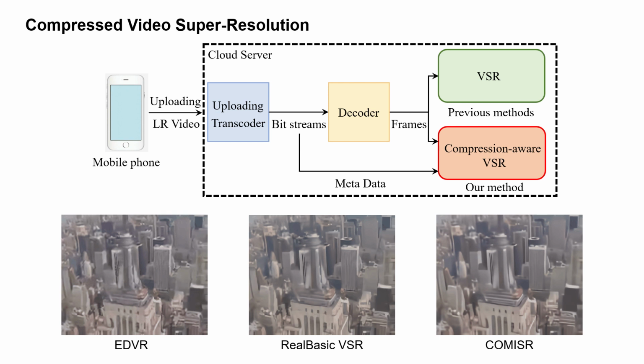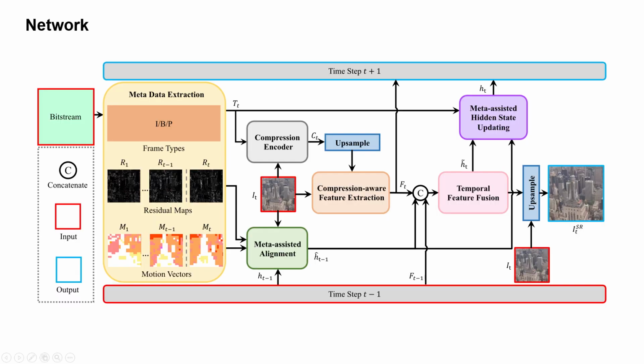To tackle these challenges, we propose a novel recurrent network and leverage metadata embedded in video files to assist in the video super-resolution process. Specifically, we first design an encoder to represent the level of compression in the input video implicitly. We then use the obtained representation to modulate the frame feature extraction blocks. By perceiving the compression level of the input video, the network can adaptively extract information based on the degradation.